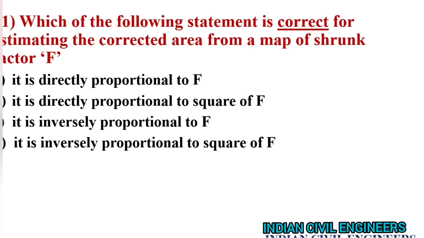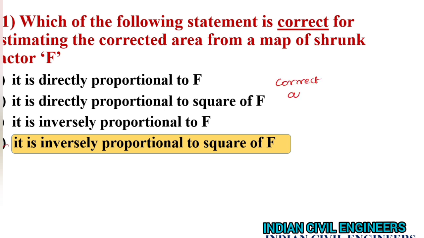Which of the following statement is correct for estimating the corrected area from a map of shrink factor? It is inversely proportional to square of f. Okay. For correct area, which is equal to measured area divided by shrinkage factor square, so that is inversely proportional to the square of f. Next question.